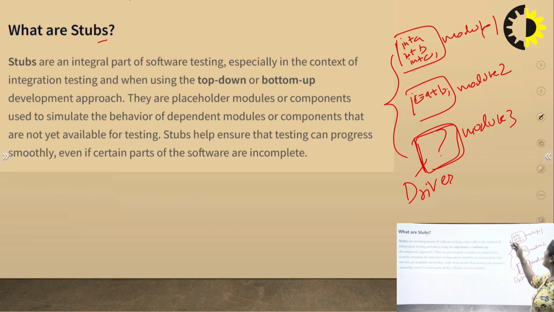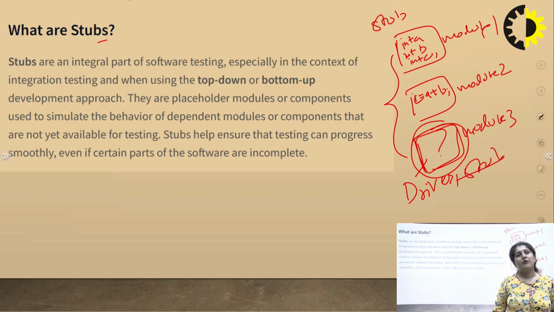So if we are doing the top-down or bottom-up approach, then we are using the stub or driver, because this module is not yet completed, but we want to do integration testing. So we will be using one sample code that is known as a stub or a driver to test the integration.